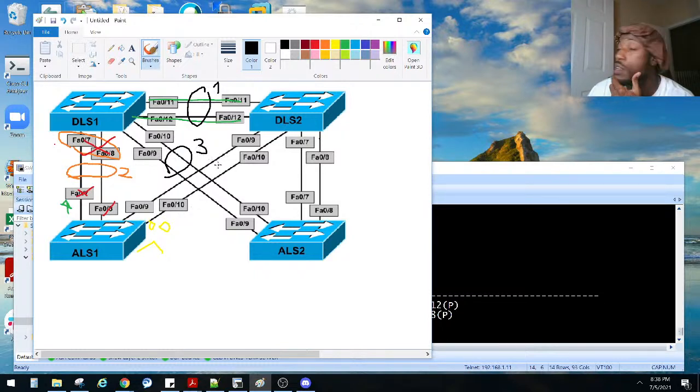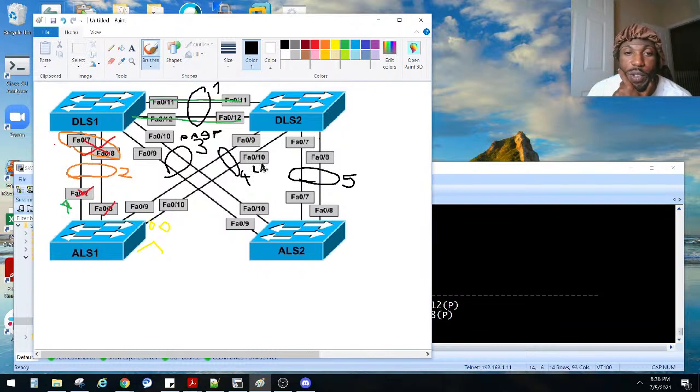That's port channel 3. Port channel 4 is going to be between DLS2 and ALS1. So this right here is going to be port channel 4, and obviously this side right here is port channel 5, right? So let me just do some labeling. This is PAgP. Sorry for my bad handwriting. Port channel 4 is going to be LACP.